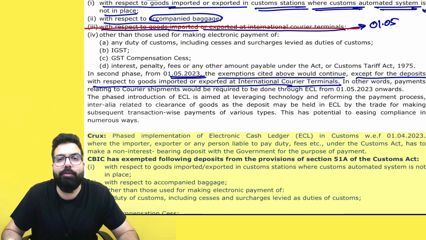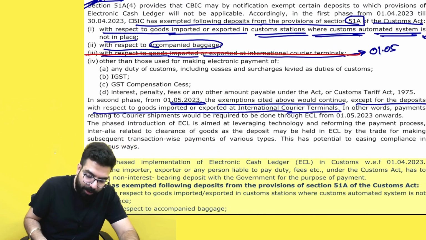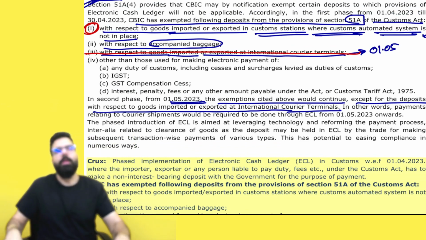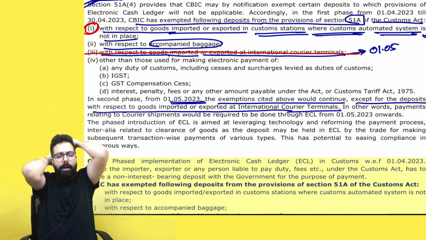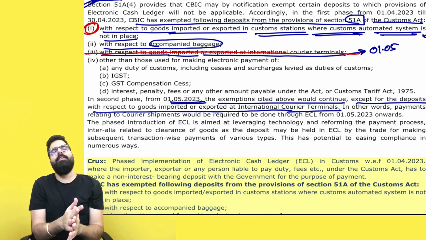Baba, in that scenario also you have to use the e-cash ledger, is what they are telling. So for our exam, what will you remember? Number 1 point: when is the e-cash ledger not required? Number 1, when you are making a payment where the customs automated system is not there, import or export through a customs station where the customs automated system is not there.